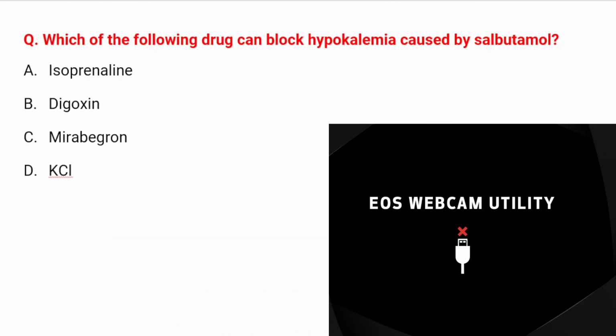Right? I guess. Which of the following drugs can block hypokalemia caused by salbutamol? Which of the following drug? Sir, salt intake will also cause a further increase in systolic blood pressure, hence widen the gap.